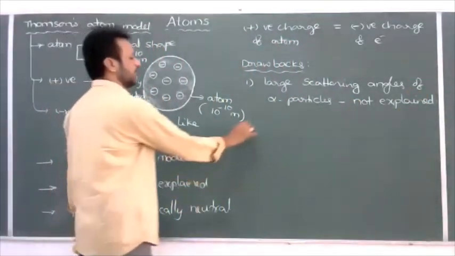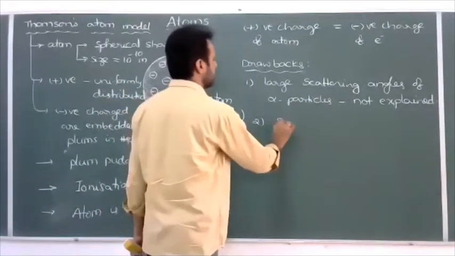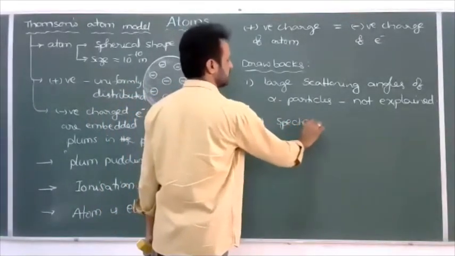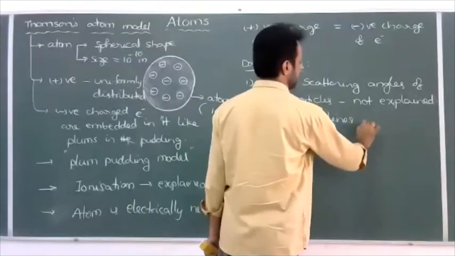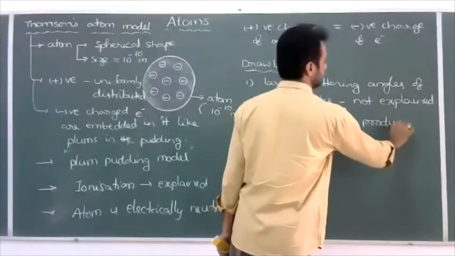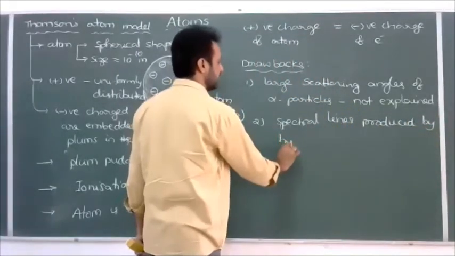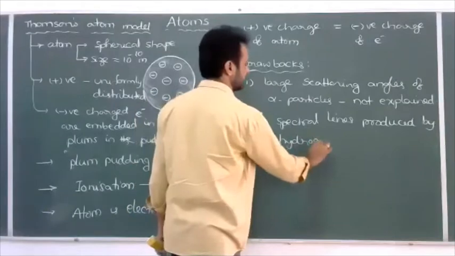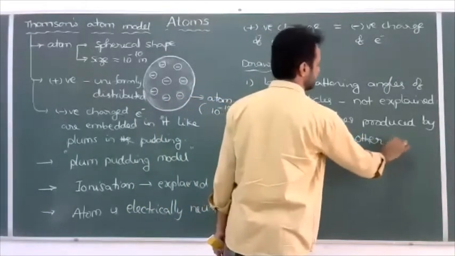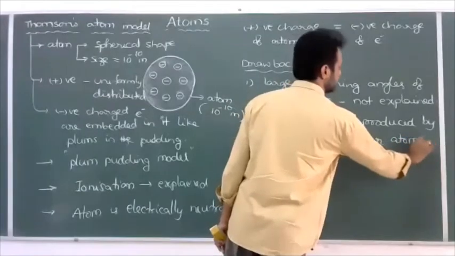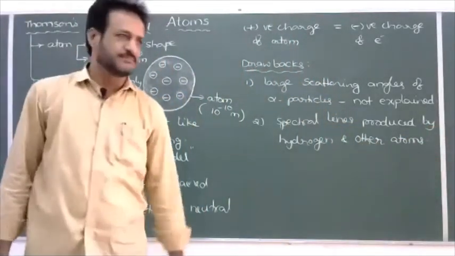And one more drawback: this model could not explain the spectral lines produced by hydrogen and other atoms also. So this spectral lines concept was also not explained by the Thomson model.